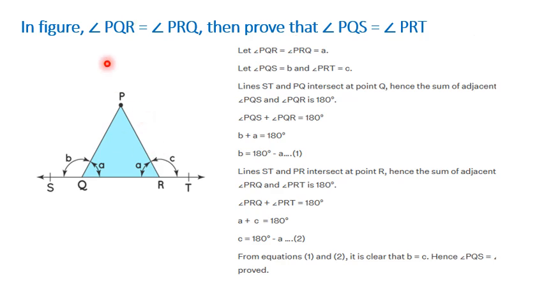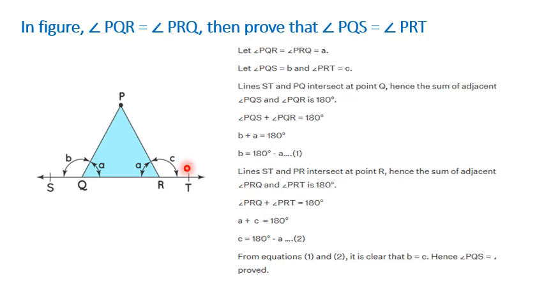In this particular figure, angle PQR is equal to angle PRQ. Both are equal. We denote them by angle A. We need to show that angle PQS, which we call B, and angle PRT, which we call C, are equal. So we need to show that B and C are equal.